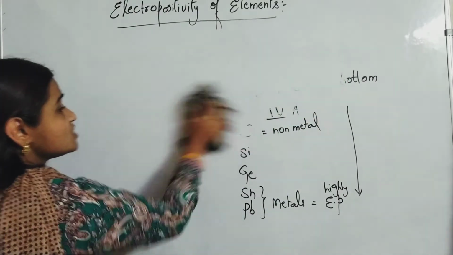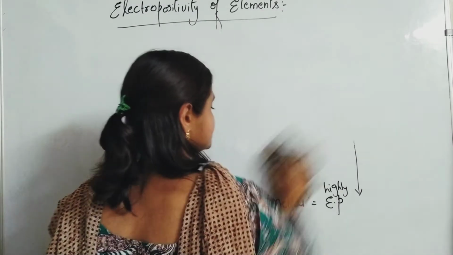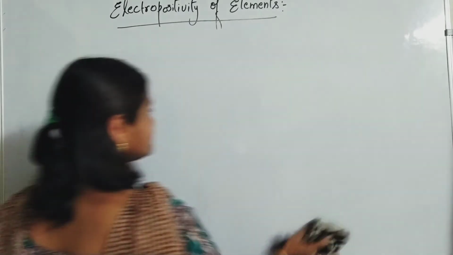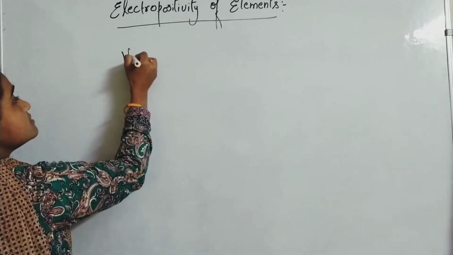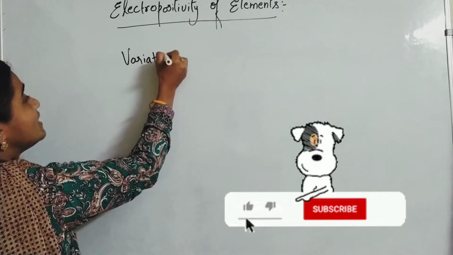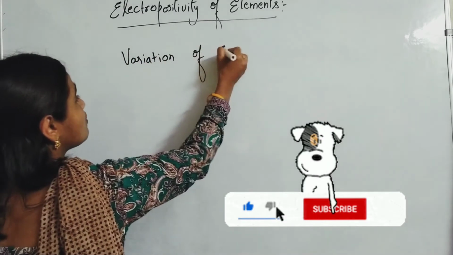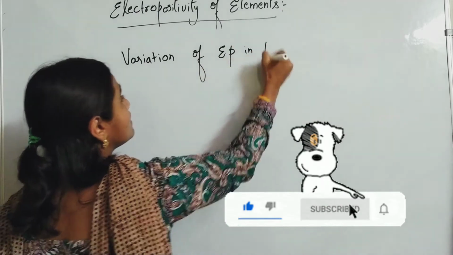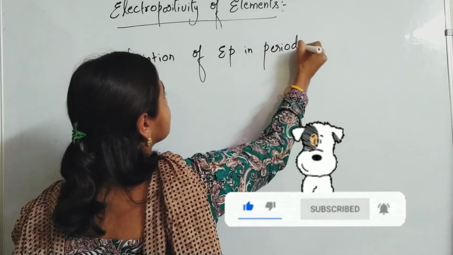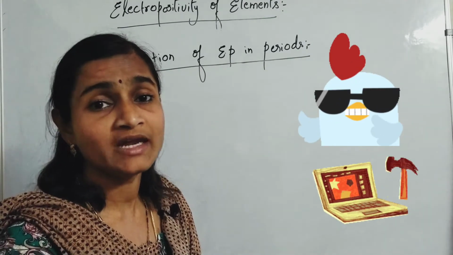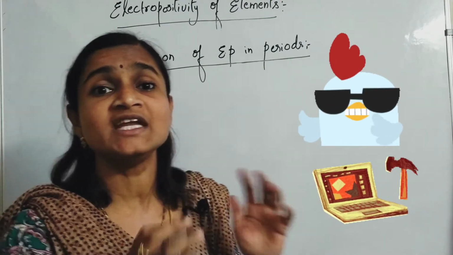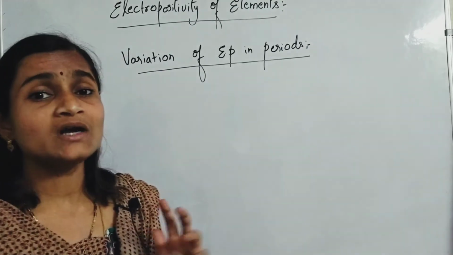In the same way, let's look at the variation of electropositivity in periods. How does electropositivity vary in periods? In any period, period means from left to right. In any period from left to right, electropositivity decreases. This means what?